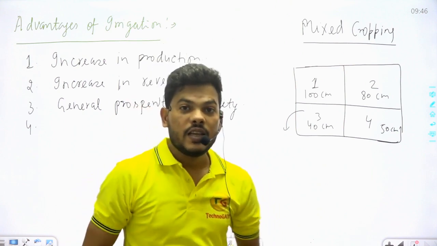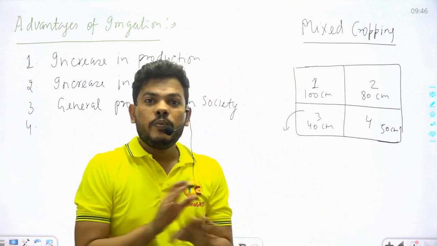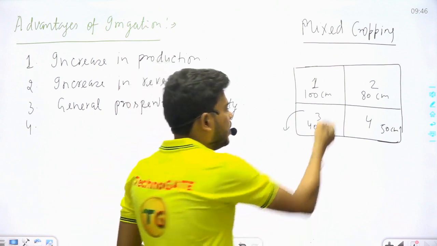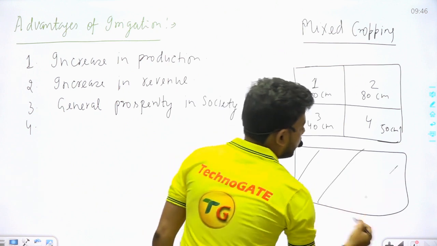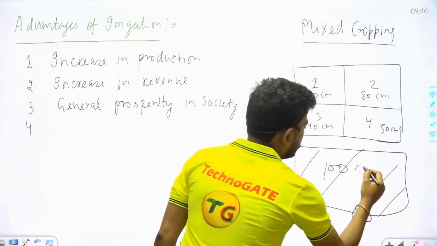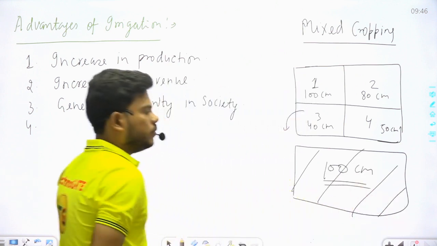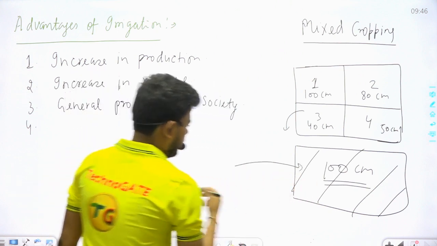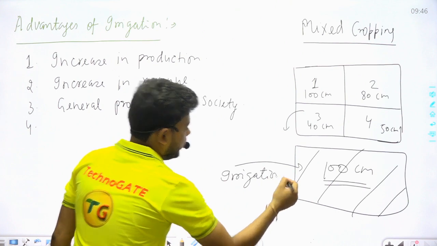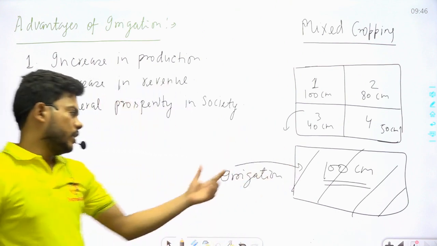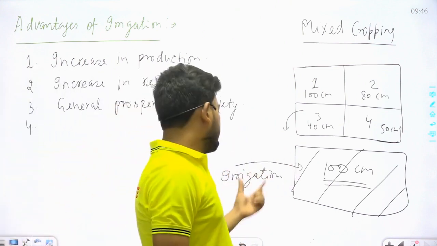Then he will say there is no need of mixed cropping. I will apply only one crop, and this crop requires 100 centimeter of water, and this can be achieved by an irrigation scheme.